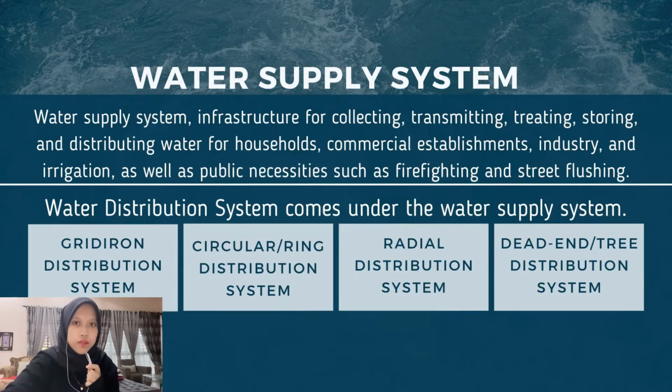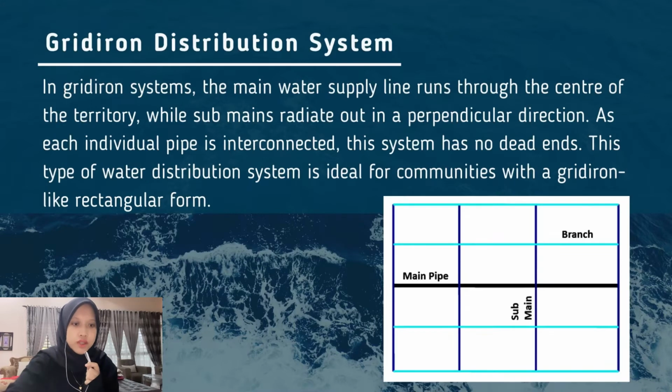There are 4 different types of water distribution system: the grid iron distribution system, circular or ring distribution system, radial distribution system, and dead end or tree distribution system. So the first one is the grid iron distribution system. In this system, the main water supply line runs through the center of the territory while submains radiate out in a perpendicular direction. As each individual pipe is interconnected, the system has no dead ends. This type of water distribution system is ideal for communities with a grid iron-like rectangular form.